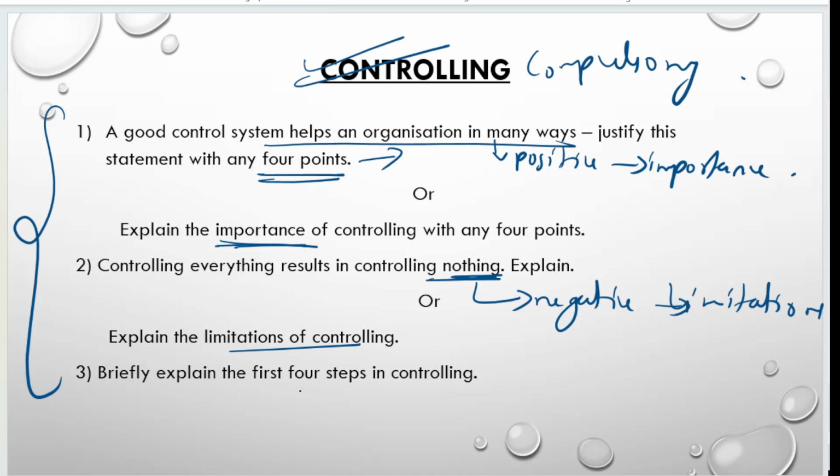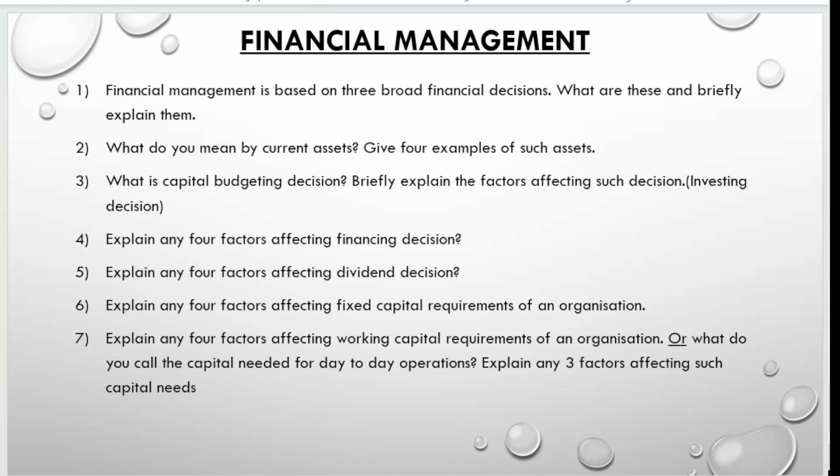Next, explain the 4 steps involved in controlling. Steps I told you, you show it in a pictorial form. That will be very much beneficial for you people to attract your valuators. So only 3 questions: importance, demerits and steps. Out of these 3, 1 question you are going to get from the controlling. So very simple, right? Coming to the next one, financial management.